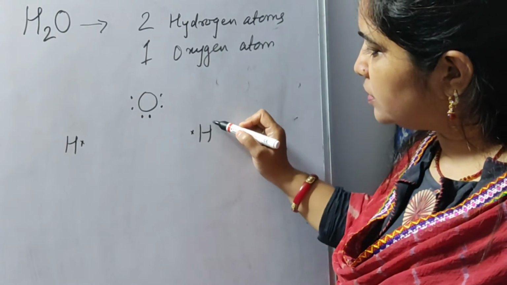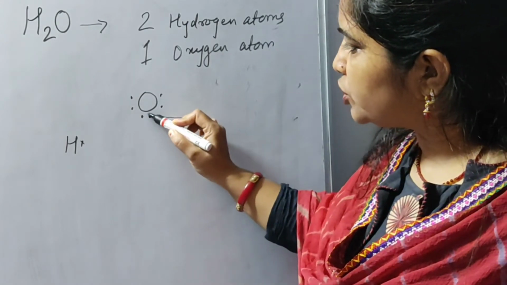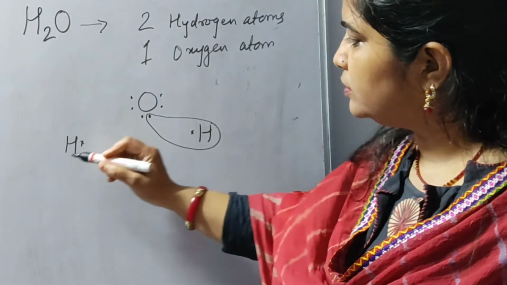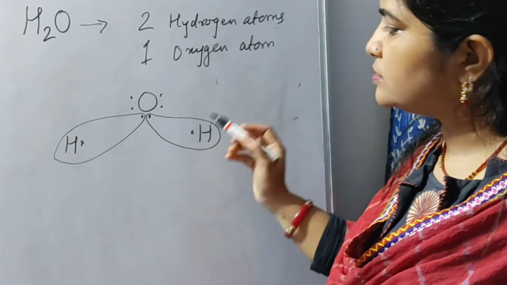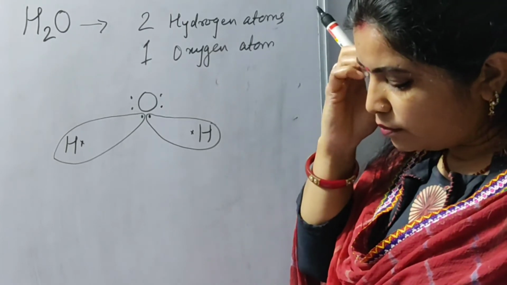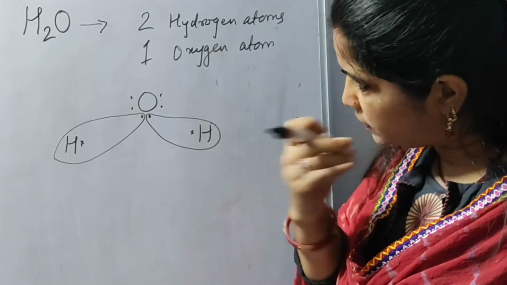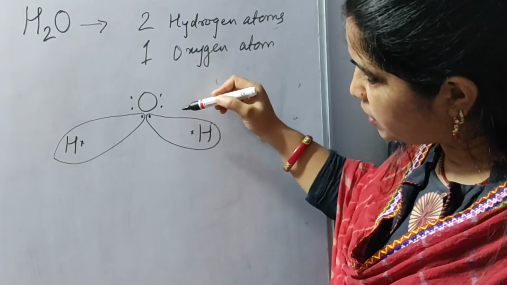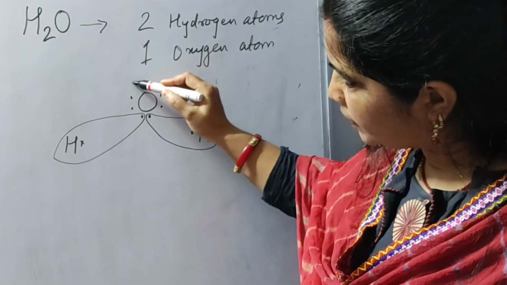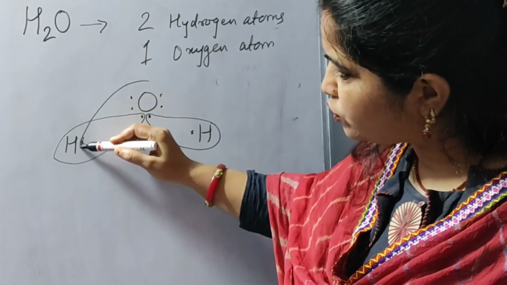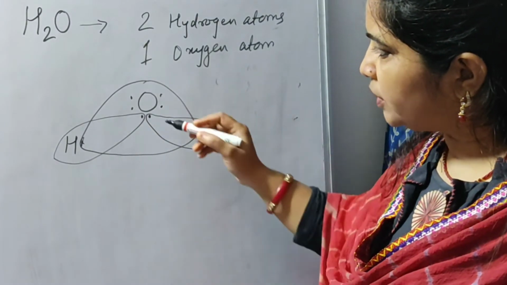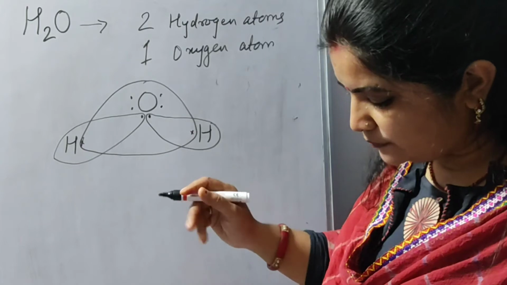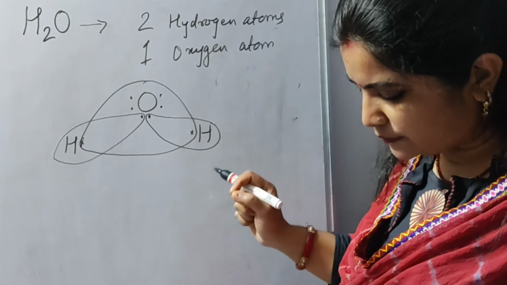This hydrogen shares its electron with oxygen, and this one too, and both have got it. But what about oxygen? Oxygen gains 1 electron from this hydrogen and 1 electron from this hydrogen. So this is how sharing occurs in case of water.